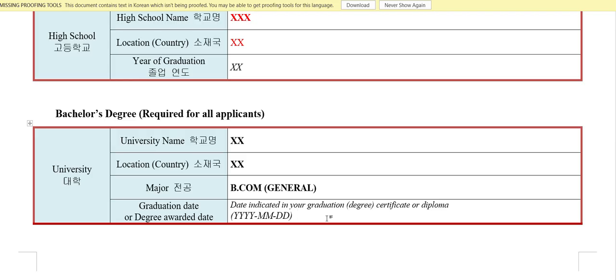Yeah, some people ask me, in my degree certificate only the year and month is mentioned, the date is not mentioned. It's okay if the date is not mentioned, just put 1, because here you have to fill just one. Let's say you completed in 2019, the month is 11, and you don't know the date.